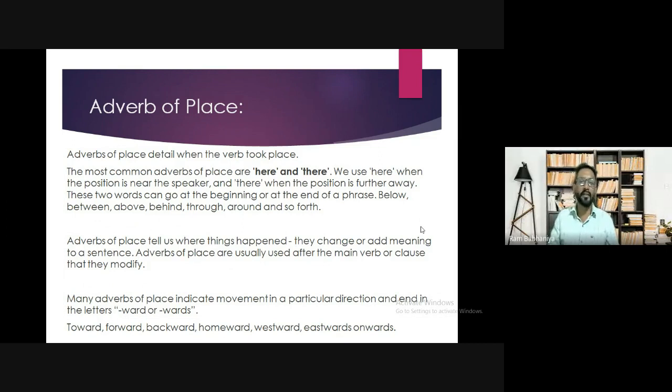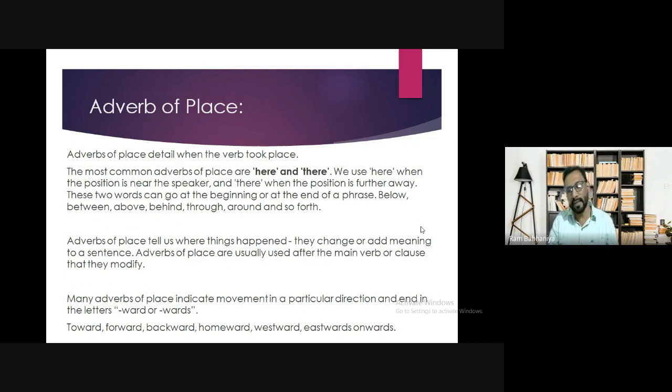Below, between, above, behind, through, around, and so forth. Adverbs of place tell us where things happen. It makes us understand where things happened, and they change or add meaning to a sentence. Adverbs of place are usually used after the main verb or clause that they modify.